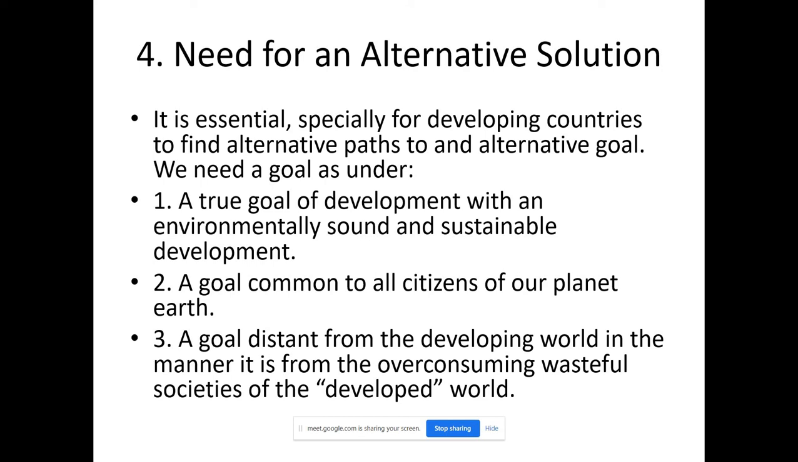A goal distinct from the developing world, in the manner of the over-consuming, wasteful societies of the developed world. This problem started from the developed world. But the developed countries have control on their population. So developing countries should work on their uncontrolled population.